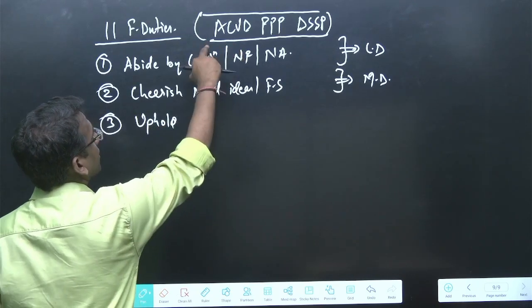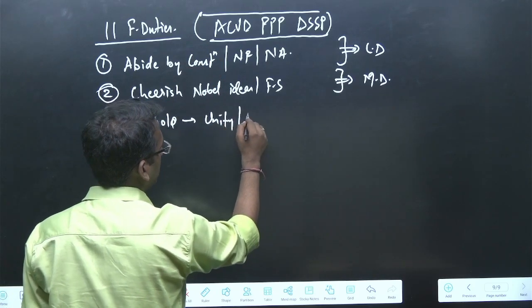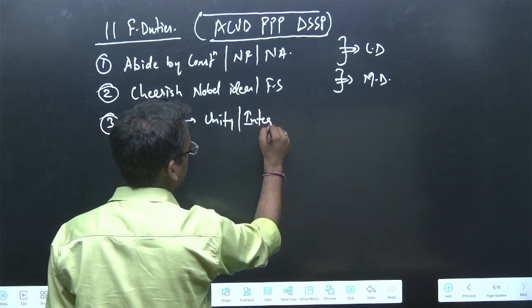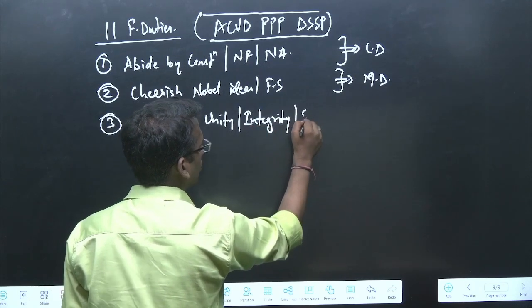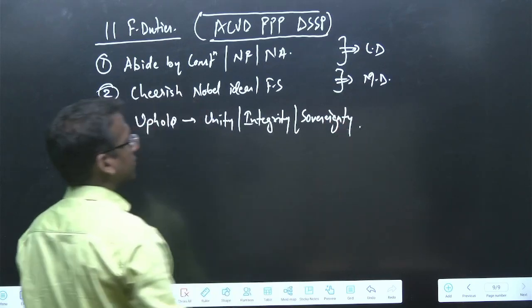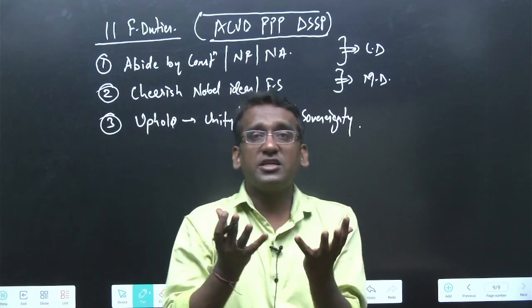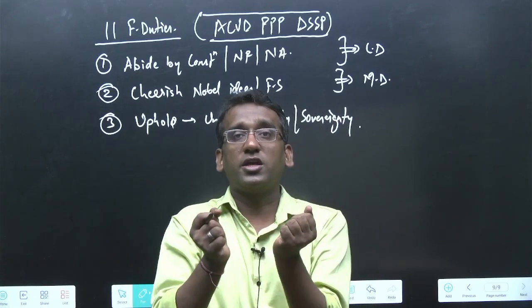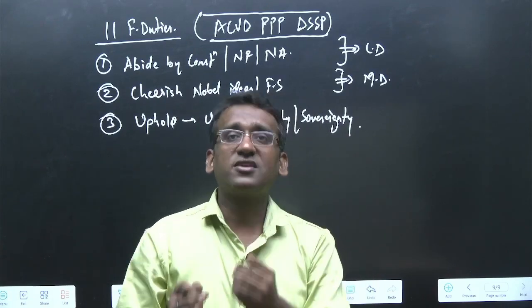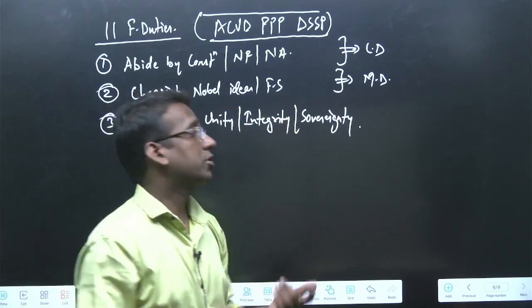To uphold, U comes from there. To uphold what? Unity, integrity, and sovereignty of the nation. Now, can you see this sovereignty of the nation? Now, if you do not uphold the unity, integrity, if you are not keeping the unity of the country upheld, it means you are breaking it. And this is going to negatively impact the society.